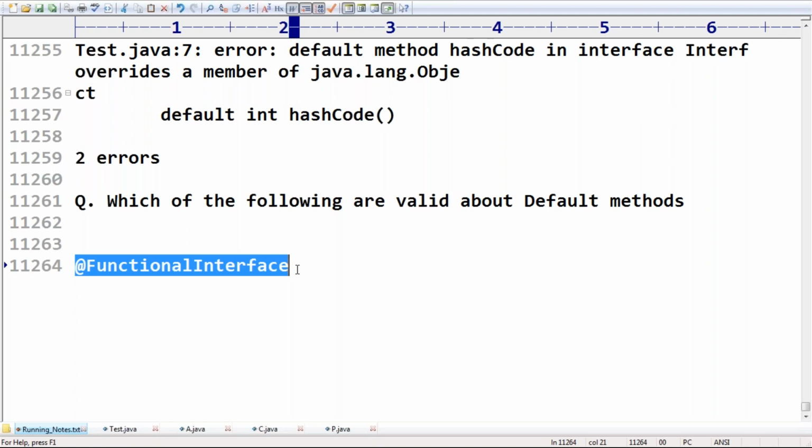No, this annotation is applicable only for interfaces, not for abstract classes. Do you know an abstract class is more powerful than an interface? Wherever an interface is required, using an abstract class there is meaningless. I told an example in our regular sessions: for sweeping purposes, you won't recruit an IAS officer. In my perspective, an abstract class is more powerful than an interface, but don't try to replace an interface with an abstract class.